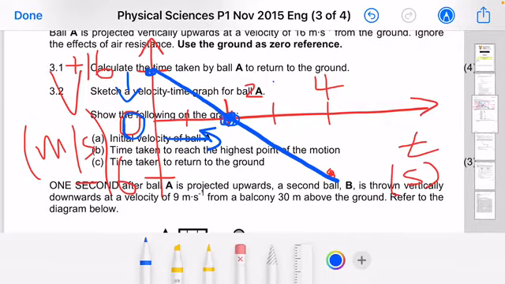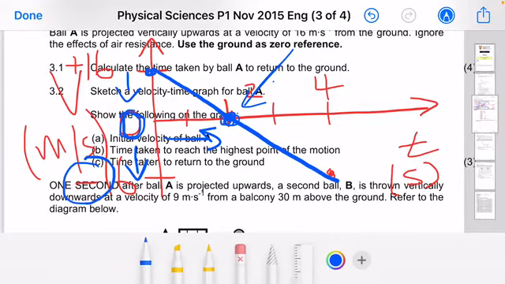The reason why you need to extend that graph in that direction is because after reaching its maximum height, where its velocity is 0, ladies and gentlemen, its velocity starts to increase, but in the opposite direction. Does it make sense, ladies and gentlemen?